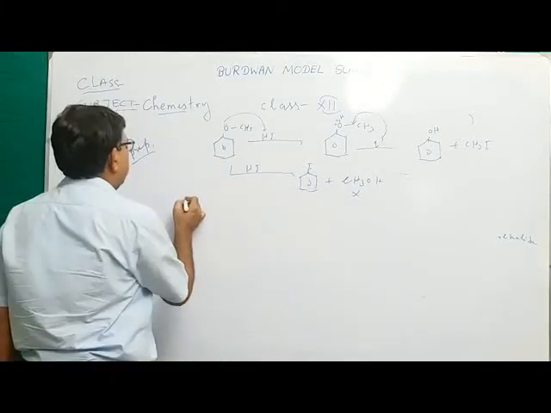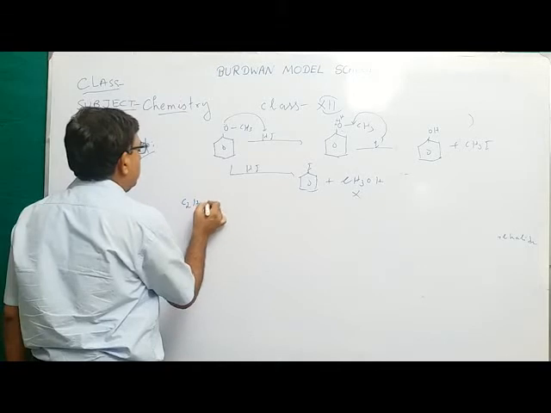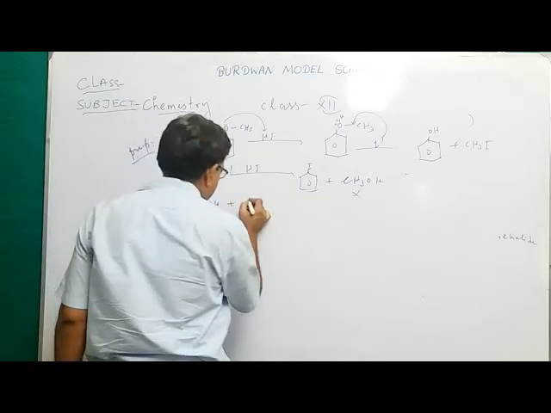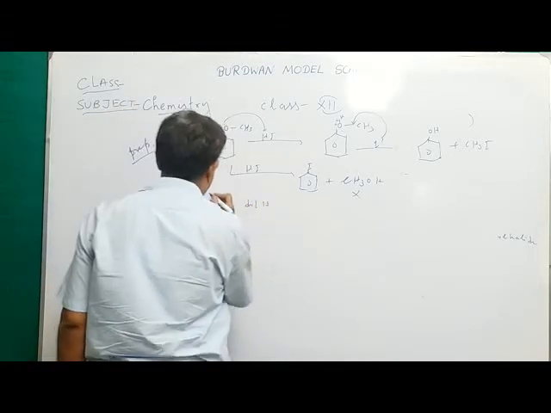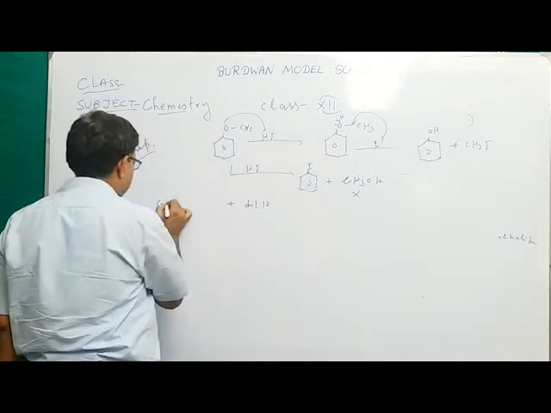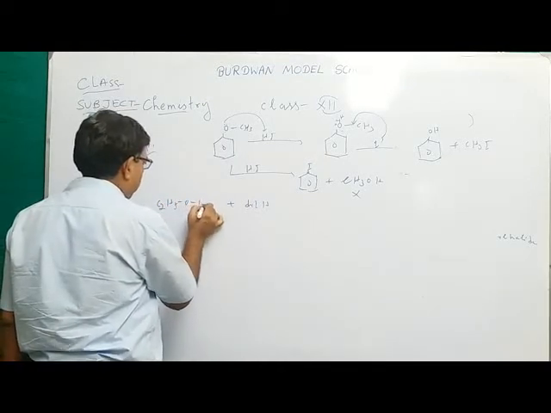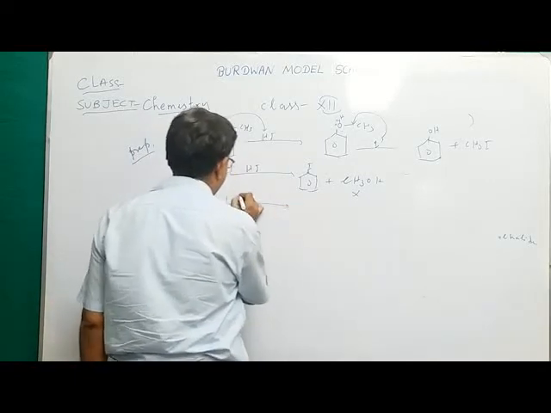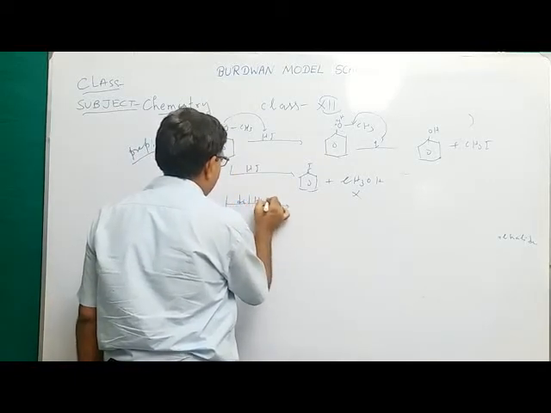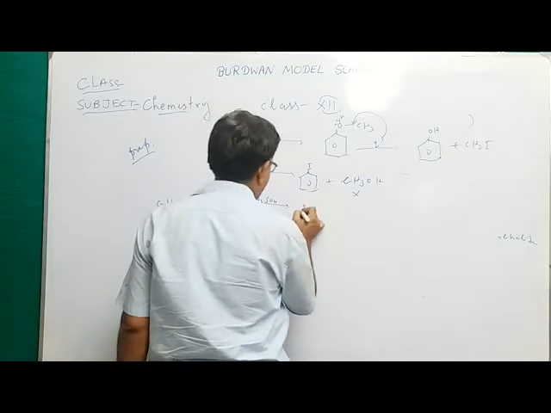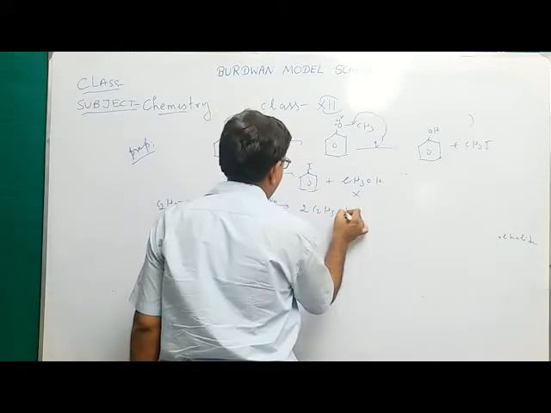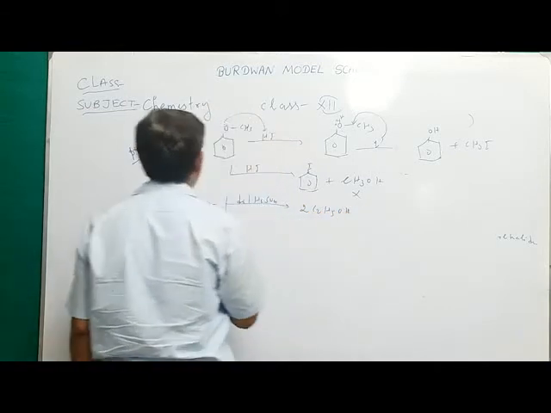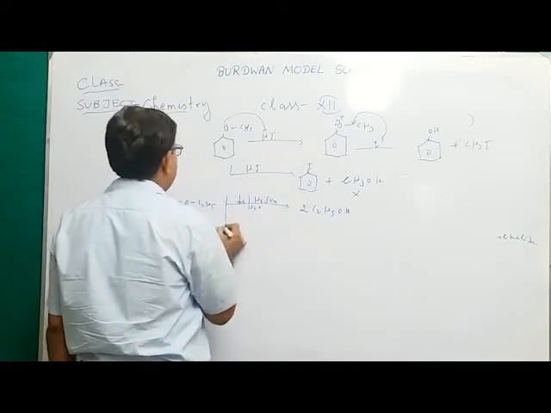Another reaction of ether. Ether, C2H5OC2H5, reacts with dilute sulfuric acid, not cold and concentrated, to form two molecules of alcohol. That is hydration of ether taking place.